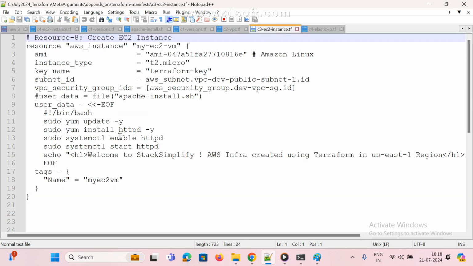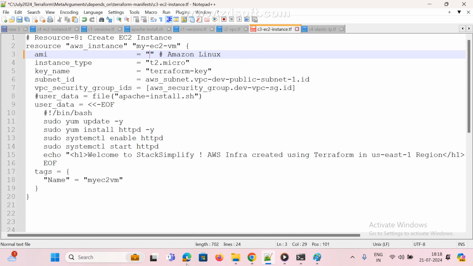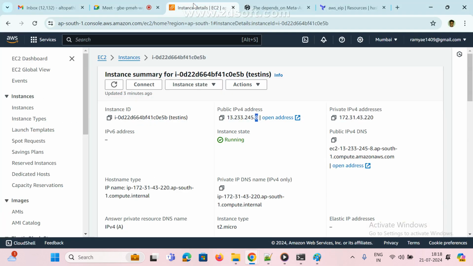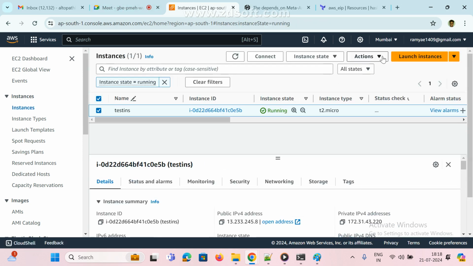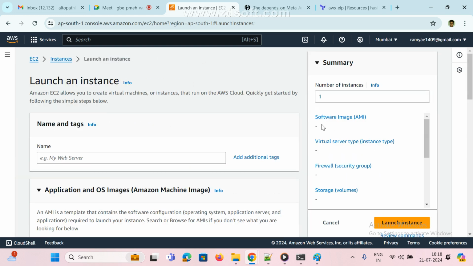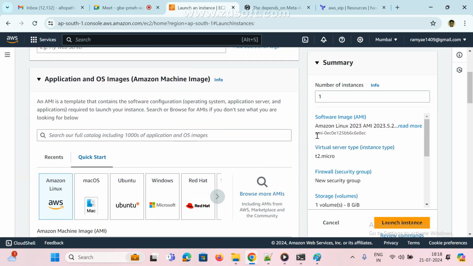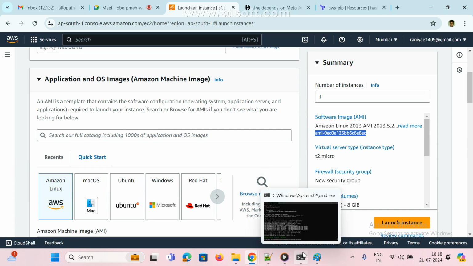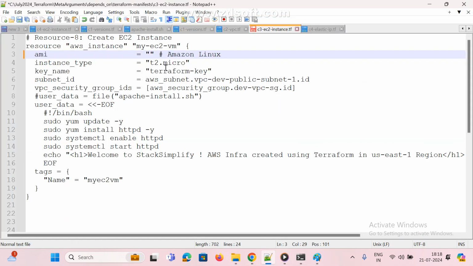If you go here, this is the AMI ID. I don't know whether this AMI is available or not, so remove this one. How to get an AMI ID? Go to EC2, click on launch instance, and copy the AMI. This AMI is not working, it is old. I don't know whether it is still available or not. So copy this one.